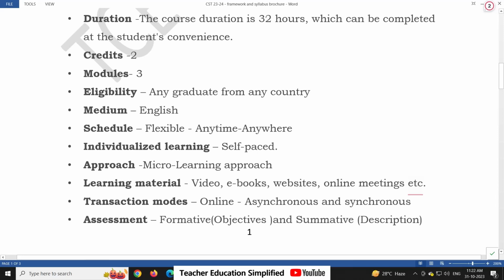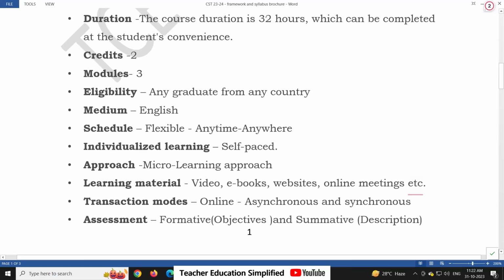The individualized learning approach is accepted, self-paced. You can log in anytime and you can complete the course anytime, whenever, as per your convenience, as per your pace. So you don't have to wait for the others to complete their course or their term. You can start at any point and you can complete the course anytime.